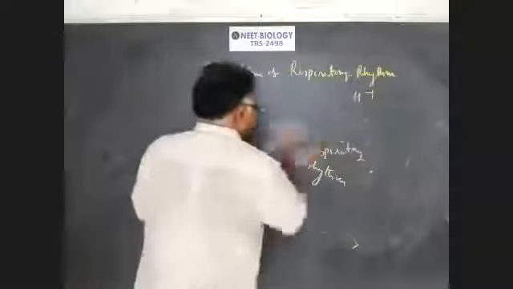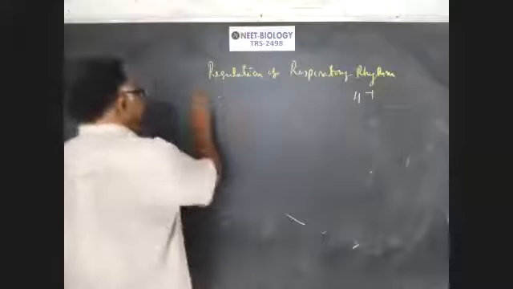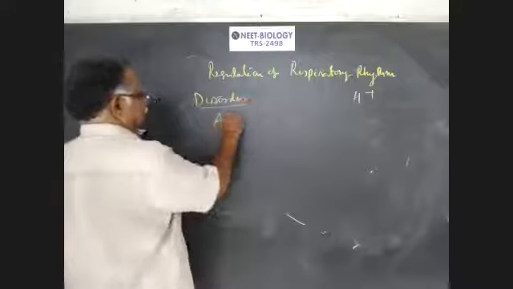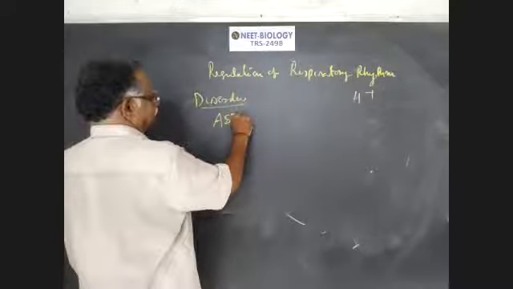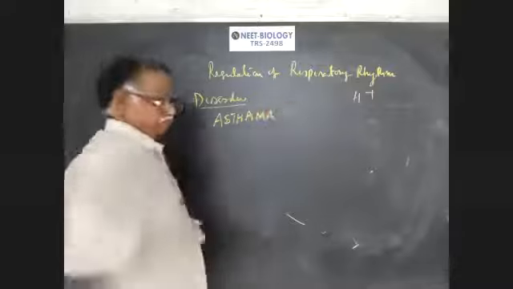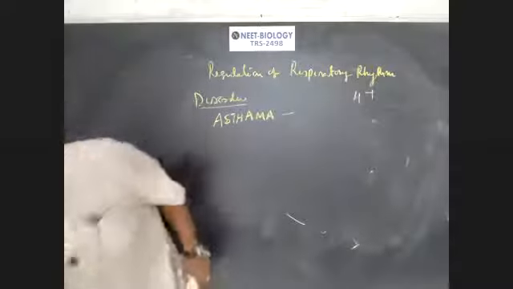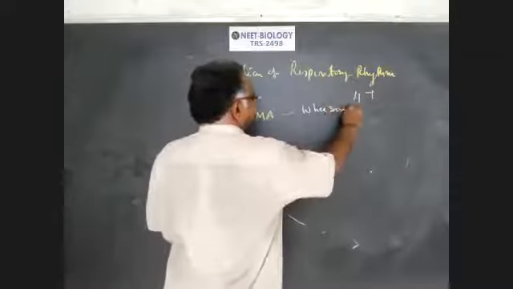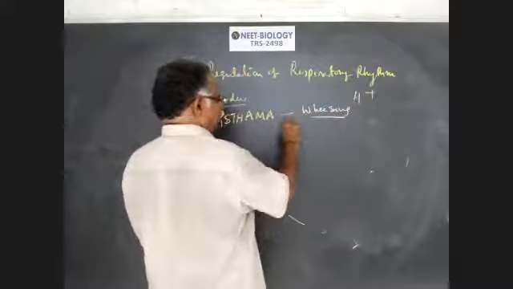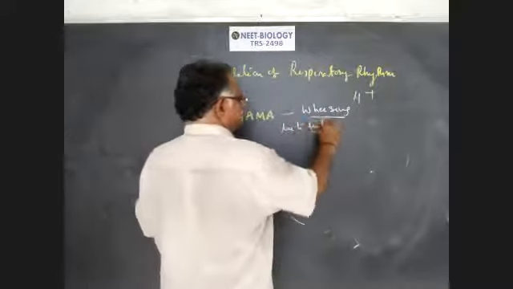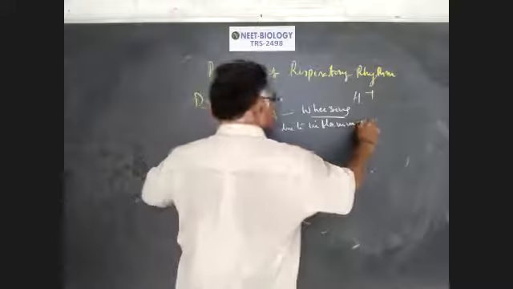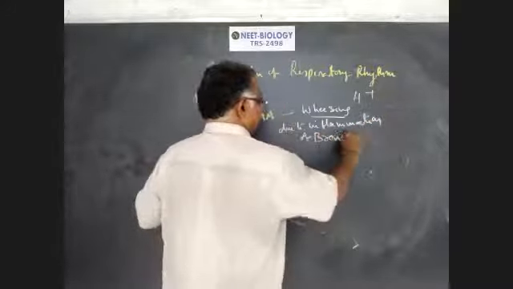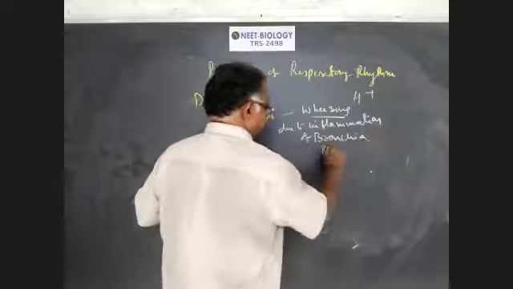Lastly, respiratory disorders. Asthma is characterized by a wheezing sound, due to inflammation of bronchi and bronchioles.